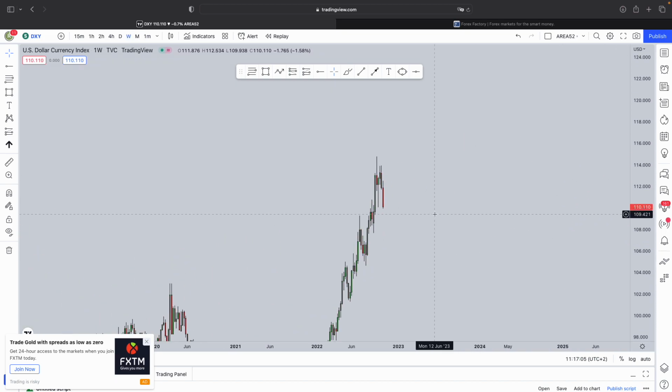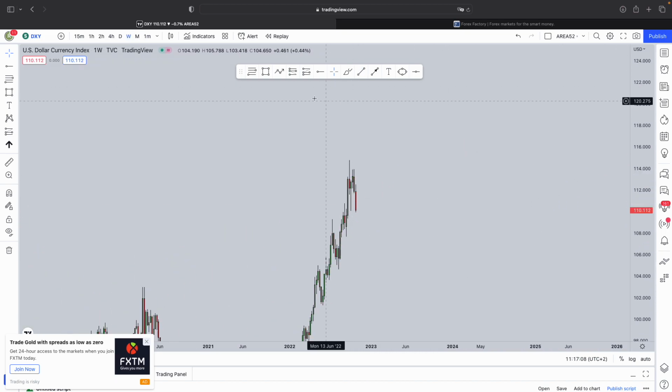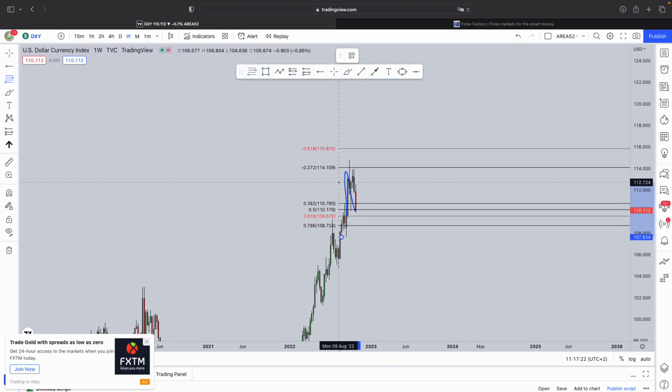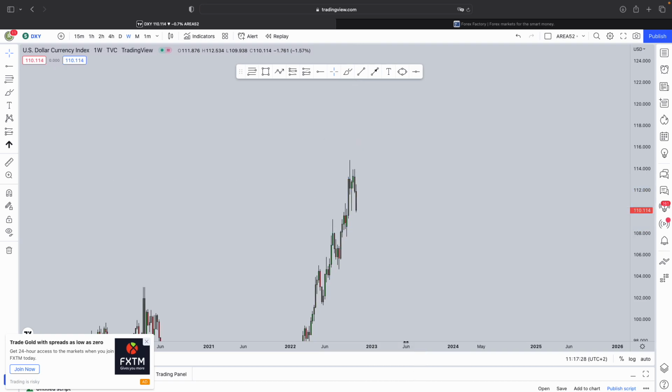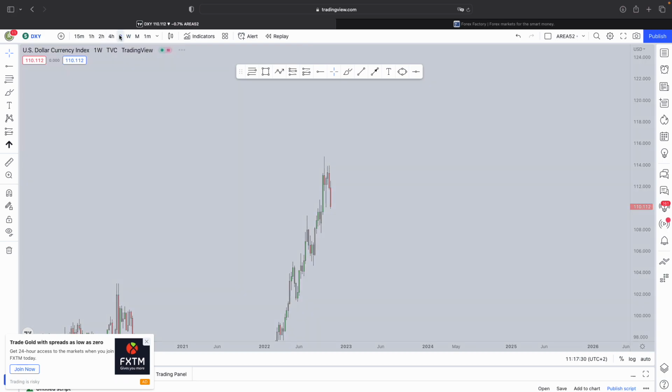What do we have now? From a weekly perspective, it's clear that the market had printed this level of support. Now, once resistance gets broken, it becomes support. We also have what we can see as a massive impulse. After an impulse, you expect a correction. Now, if you take your Fibonacci from the low to the high of the impulse, you can see that the market had come to test the 0.50. There is a potential that we could see the 61.8 being tested there as well.